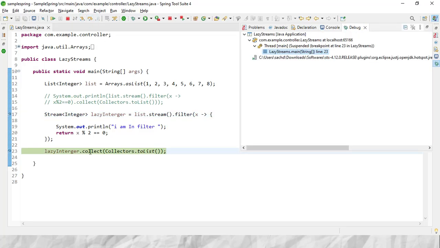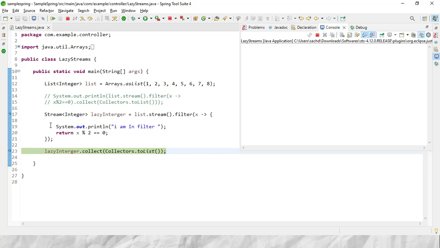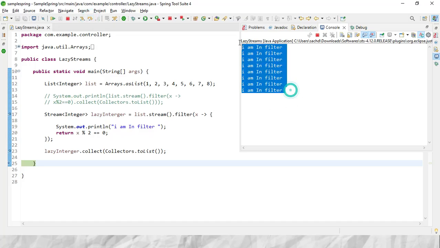It came to the next line. If you see, this intermediate operation is done, but it has not printed anything. "I am in filter" has not been printed. Now we will run the terminal operation. If you see, it has come. So they are lazy. I mean the streams are lazy. They will only evaluate or start the computation whenever you call the terminal operation on the streams.